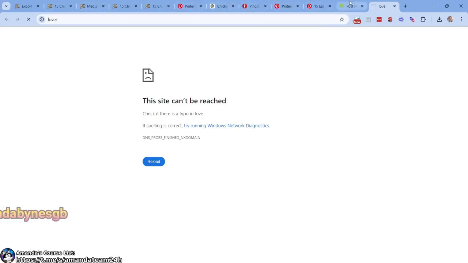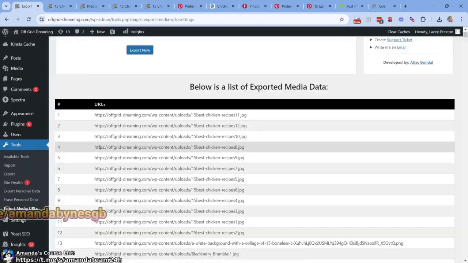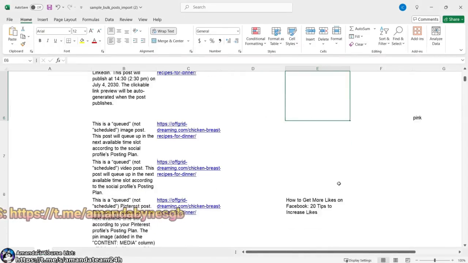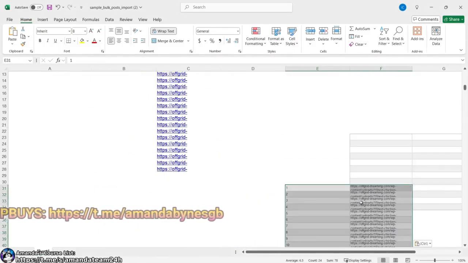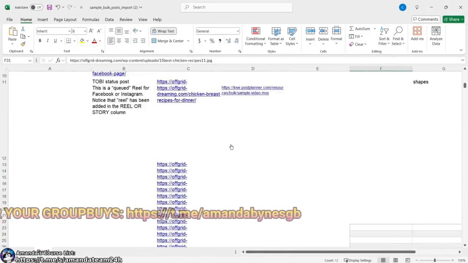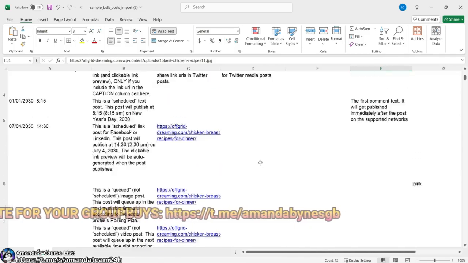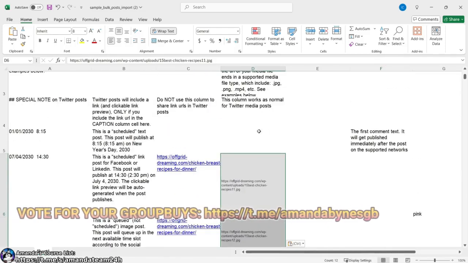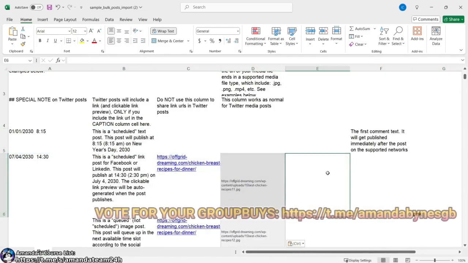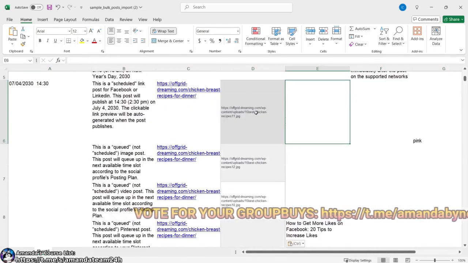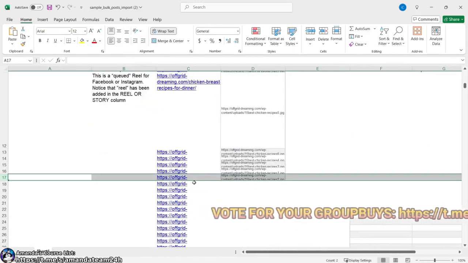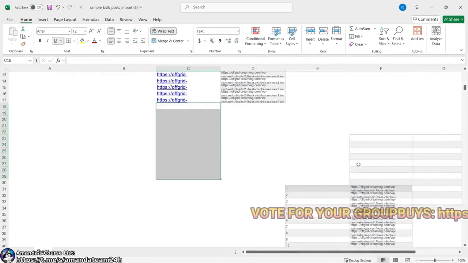Oftentimes Google Sheets is where I go with this. Let's come back here. Let's grab this. What are we going to do? Let's try it once more. It's oftentimes a formatting issue because Excel is kind of a pain in the butt. All right, there we go. Do we have it right? So row 6, I believe, is where it starts. All right, so now we have all the images, 12 images, boom, boom, boom, boom, boom, boom. What we can do is say, all right, that's the last one, so we can just delete these two.